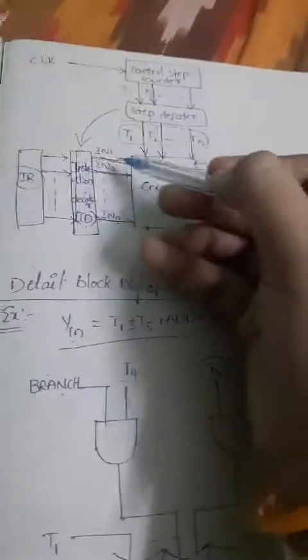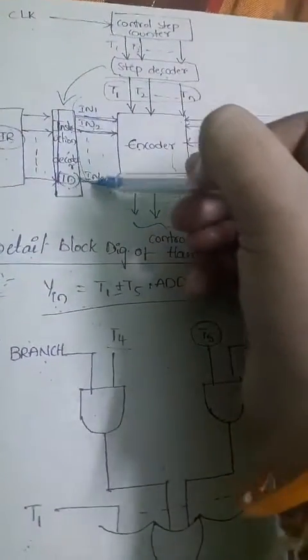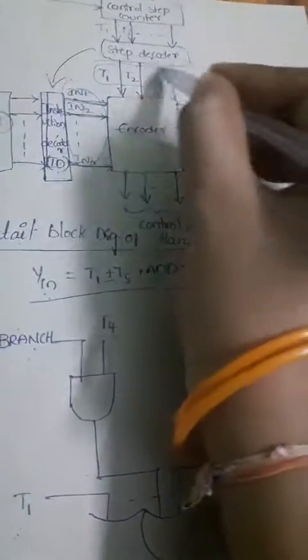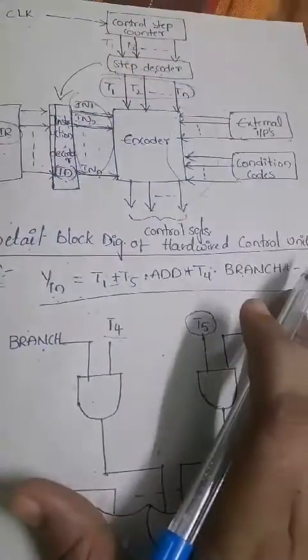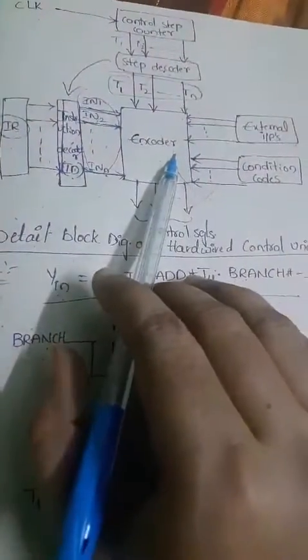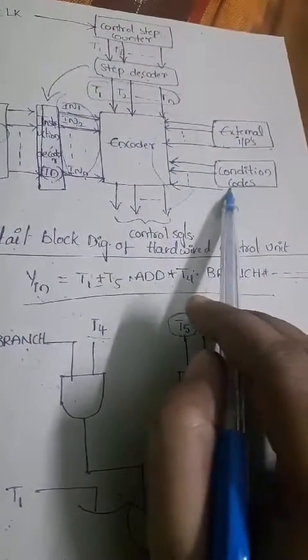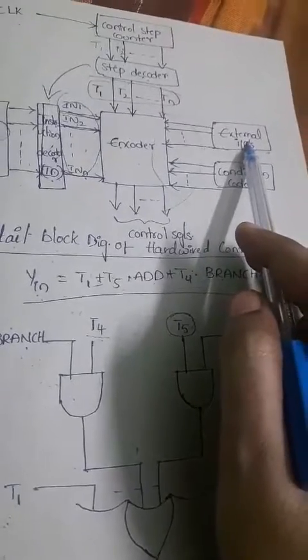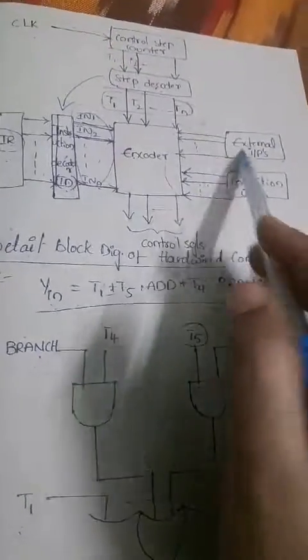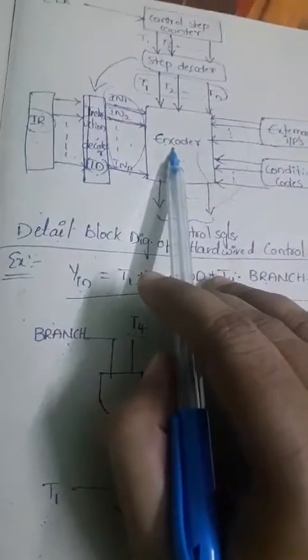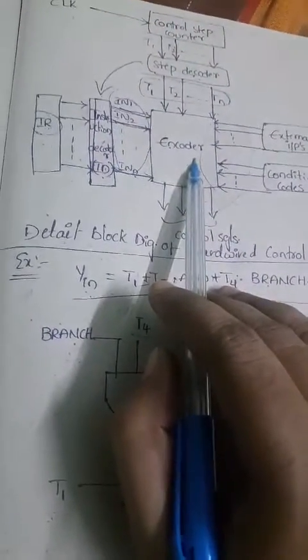So the encoder considers the inputs as instructions and timing signals. It will also consider the flag values, that means conditional code values, as well as external inputs. So by considering all four inputs, it will provide the control signals.